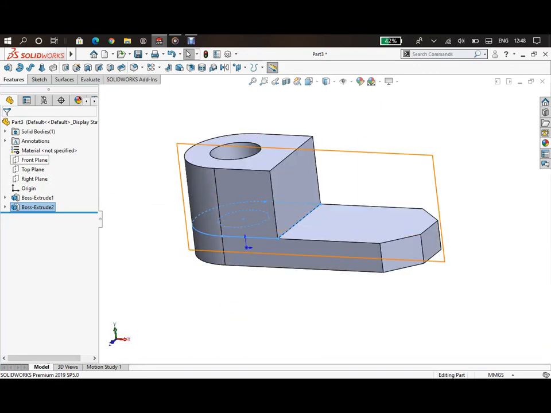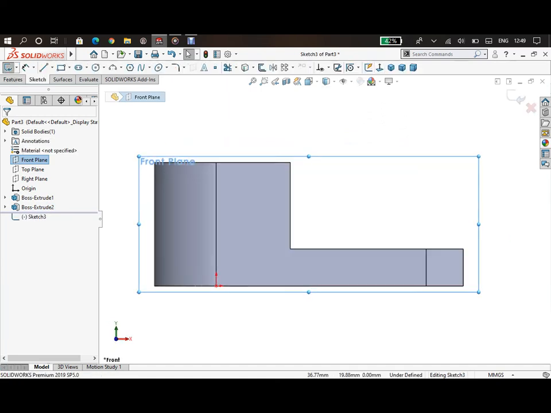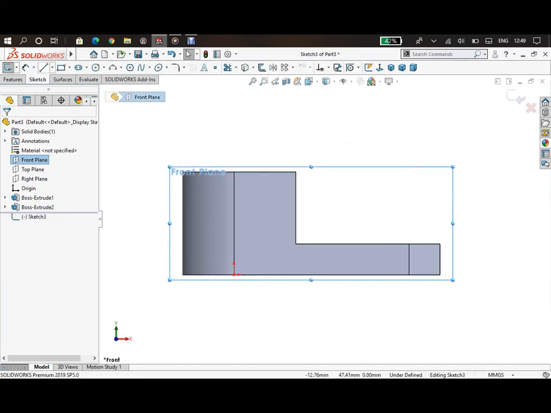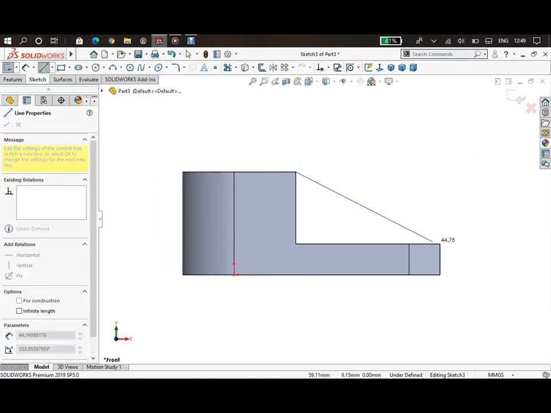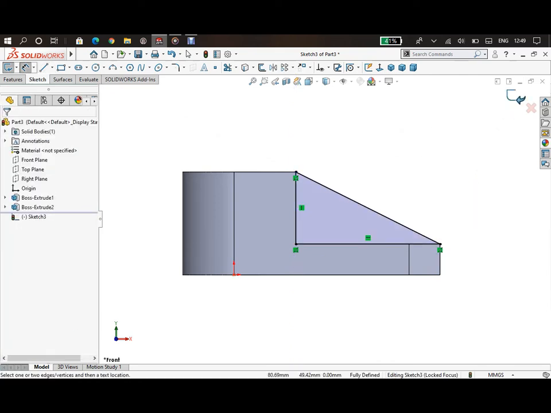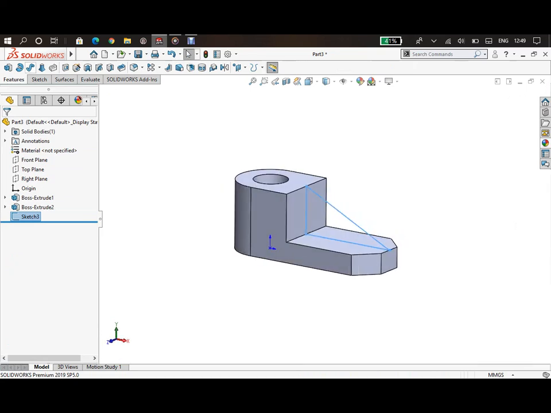And after that we will select front plane and then sketch. Now we will make it normal too, and then we will select line and we will join from this point to this point. We will draw a line from this point and this point. There we go. Now we have a triangle, and now click OK and exit the sketch.